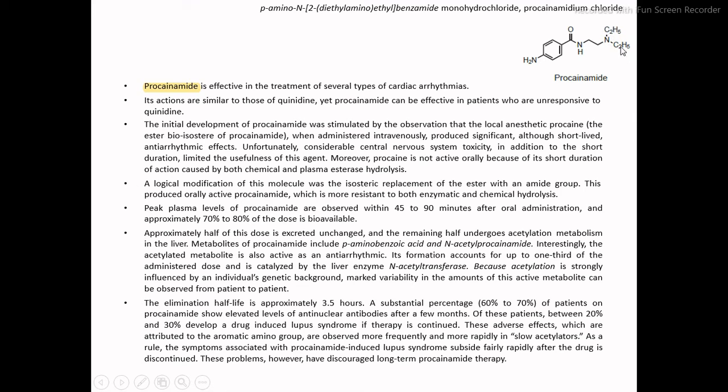So these are two substituents on the terminal nitrogen. Its actions are similar to those of quinidine. Procainamide can be effective in patients who are responsive to quinidine.